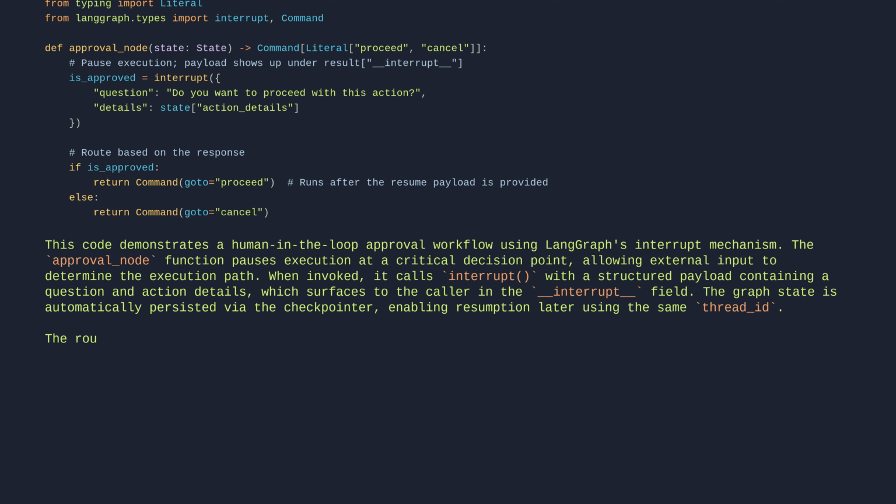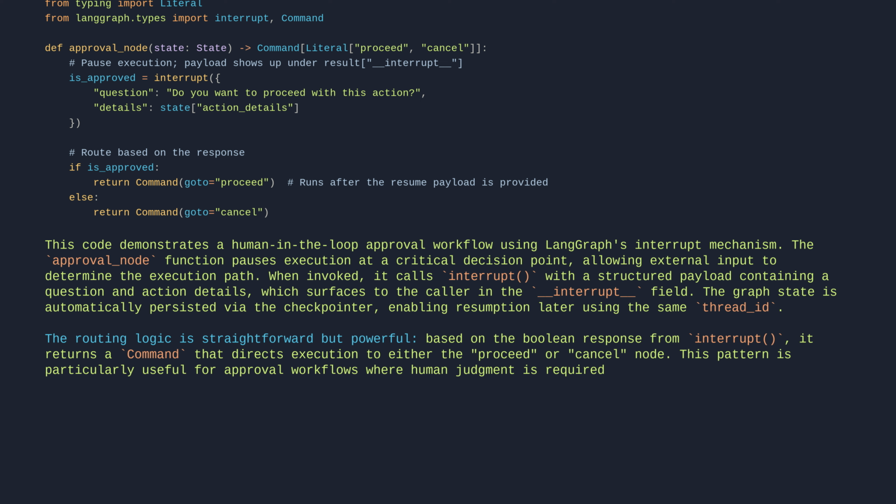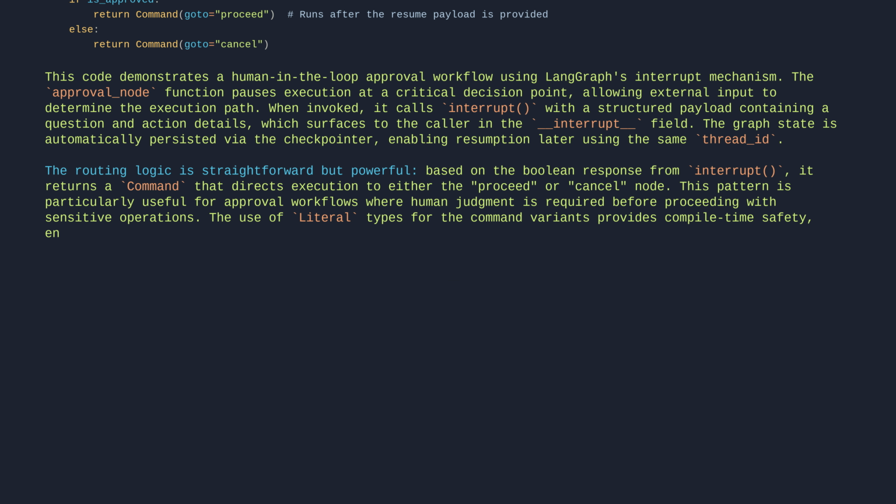The routing logic is straightforward but powerful. Based on the Boolean response from interrupt, it returns a command that directs execution to either the proceed or cancel node. This pattern is particularly useful for approval workflows where human judgment is required before proceeding with sensitive operations. The use of literal types for the command variants provides compile time safety, ensuring only valid routing targets are specified.